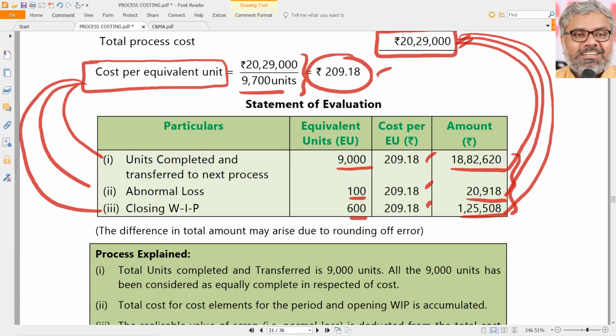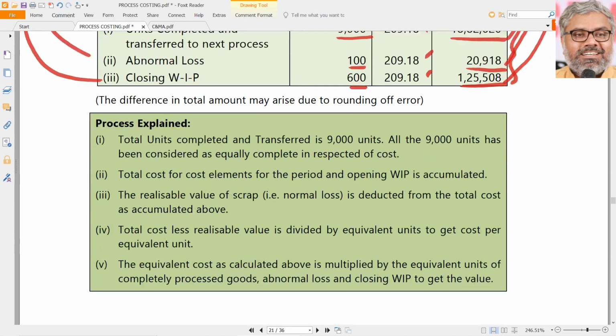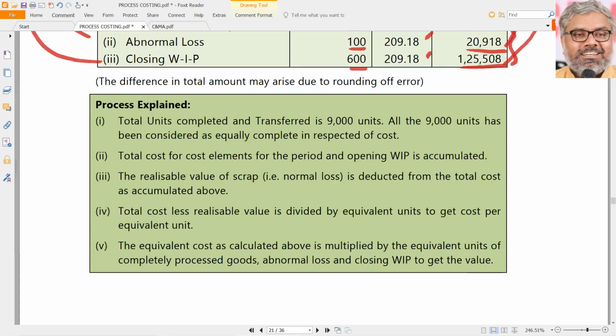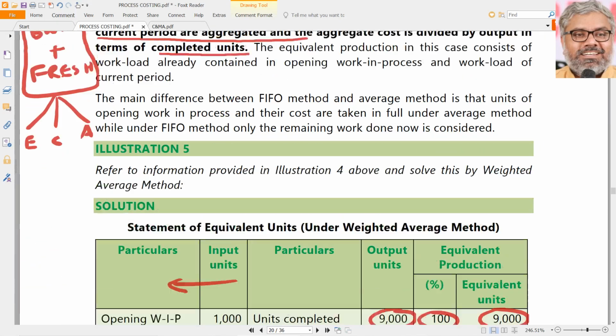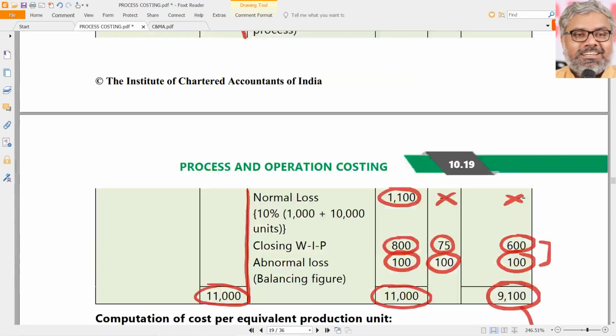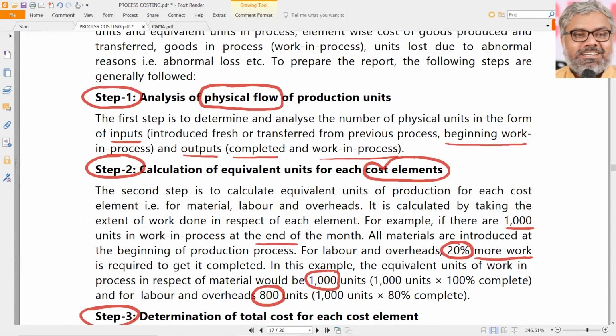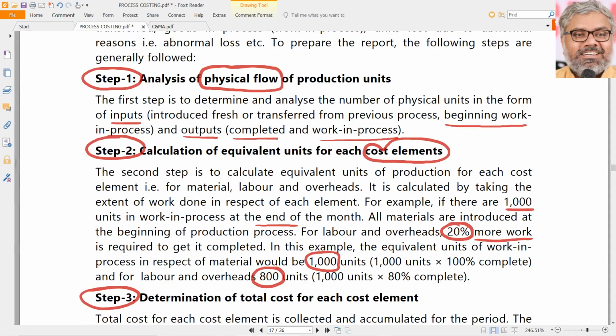Whatever the size of the question, the number of processes, new things may be there, but ultimately the essence of process costing is this. And the essence of process costing, definitely the heart of it, lies with work in progress. What we did in the earlier session is only just accounting, debit, credit. But now work in progress is the crucial aspect in process costing. Computation of equivalent units of production is important, and these steps have to be kept in mind, at the back of the mind. That is the easier way. Are we following the steps or not? Step 1, did we follow? Analysis of physical flow? Yes. First we have to do that.